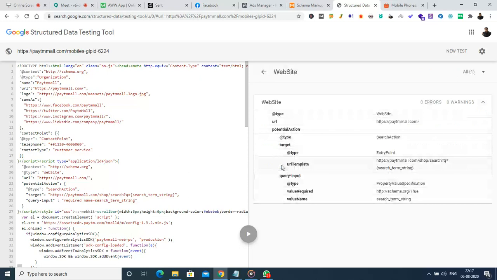And the data that are related to the website have been created in schema markup language, with the URL, the type of the action that has to be done, and the template of the usual query when people are searching, how the query will be. It will be like shop slash search question mark query equal to. This way, Google can understand that this is a search query, not a URL. Similarly there are other versions available, like where we have to refer, and what is the value slug that has been used.